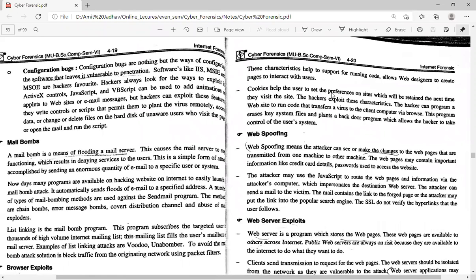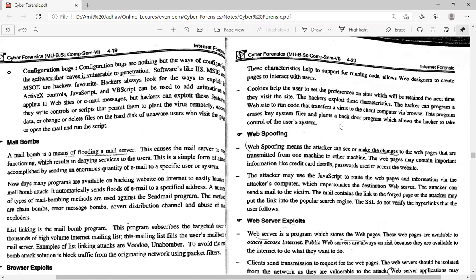Cookies help users set preferences on sites, which will be retained the next time they visit the site. The hacker exploits this characteristic. The hacker can program a website that transfers a virus to the client computer via the browser.